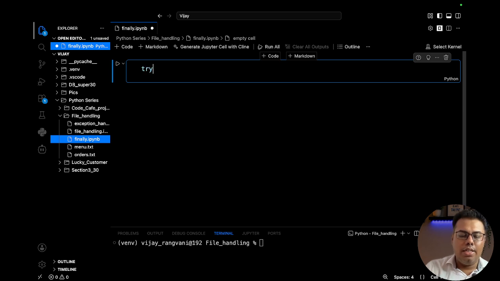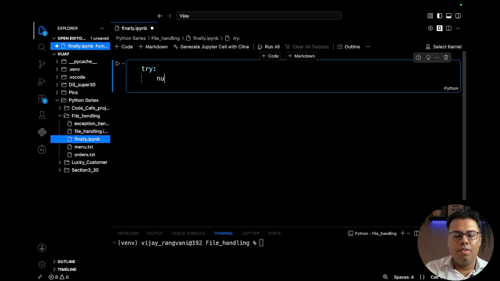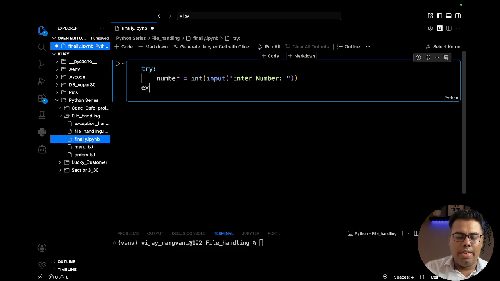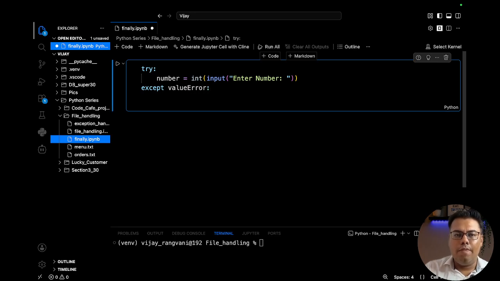We will write try, and we will try to convert the input into an integer, simple "enter number", and then we will accept the value error. We know if we enter an incorrect value, it will give us the value error. And then what we will print?